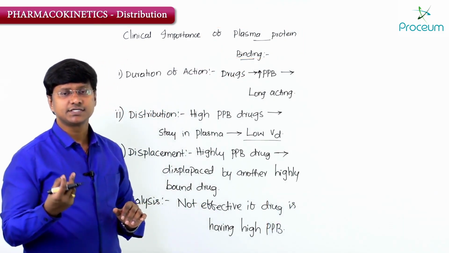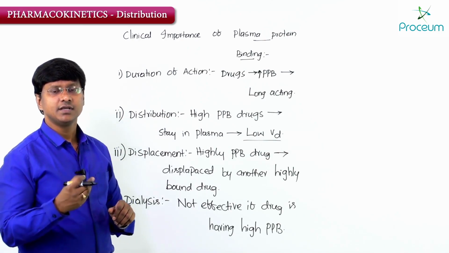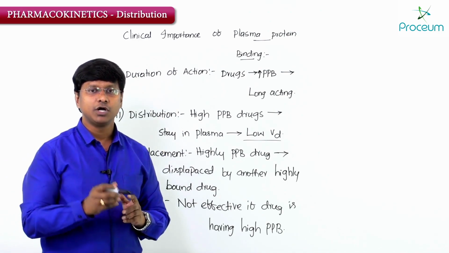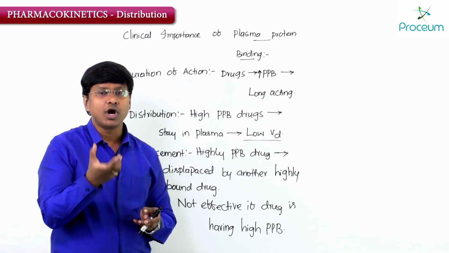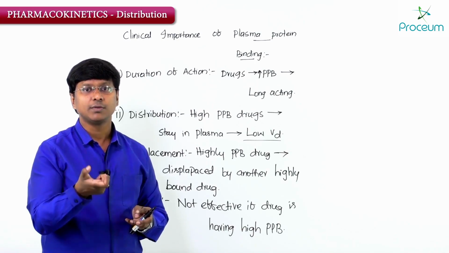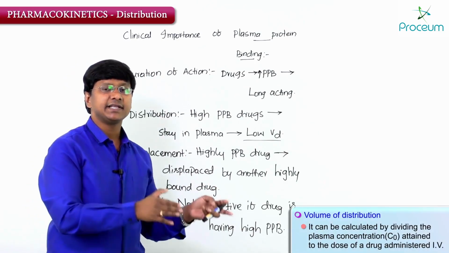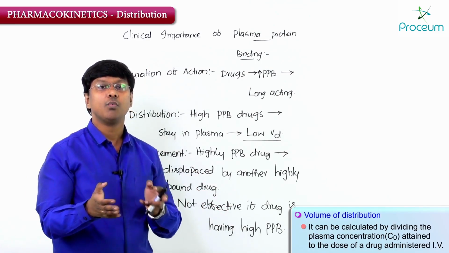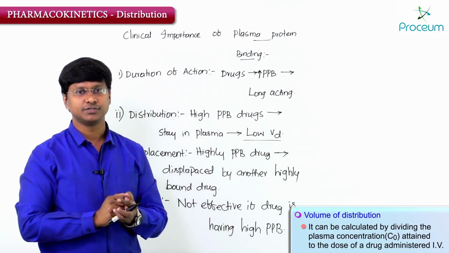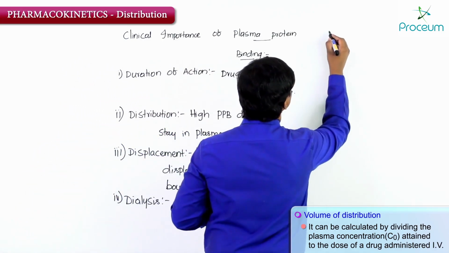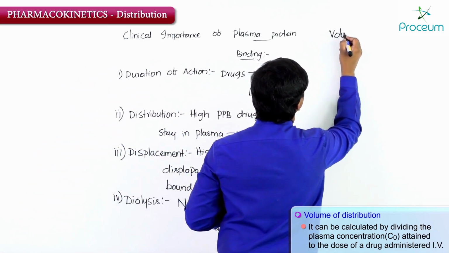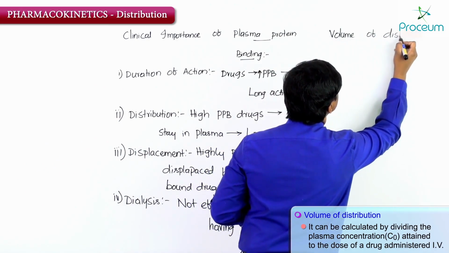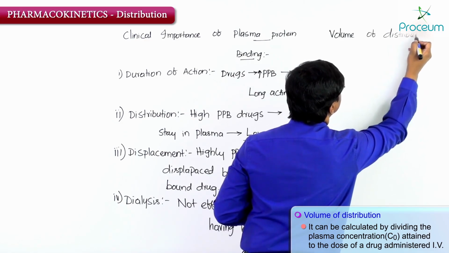Now we have discussed the volume of distribution, right? Now what did we discuss about the volume of distribution? We have said that it is what amount of the drug is entering into the tissues from the drug that has been administered to the individual. So what exactly do you mean by this volume of distribution?